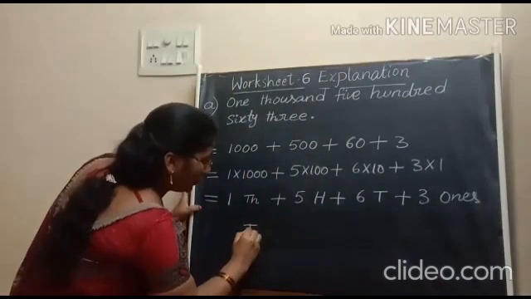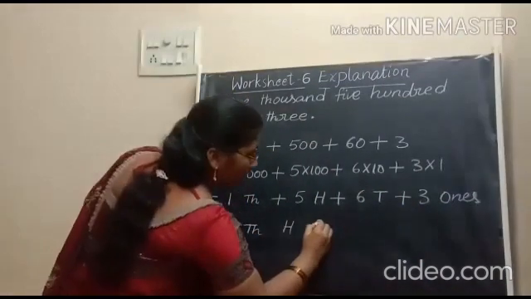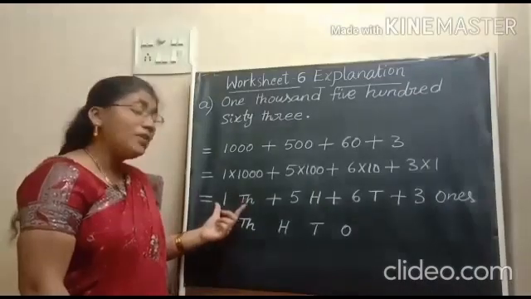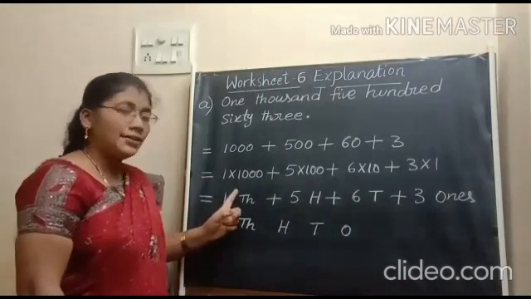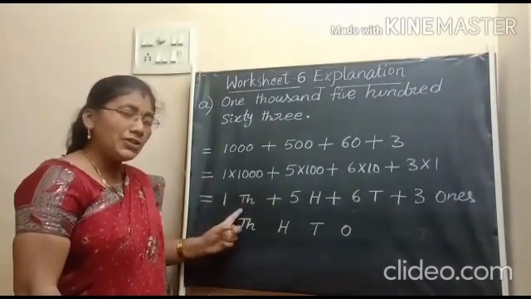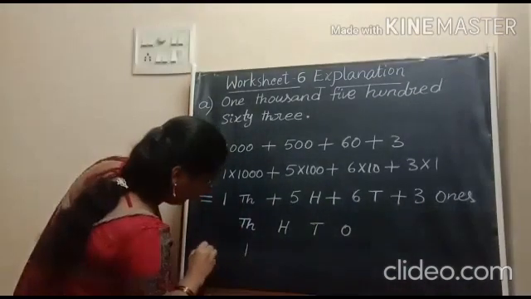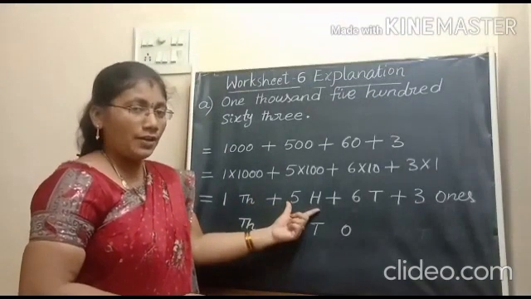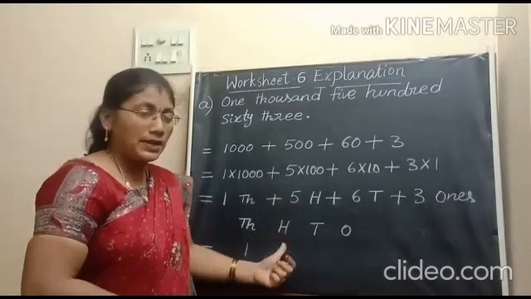First, we have to take thousands place, next hundreds place, next tens place, next ones place. Now, how many thousands are here? Only 1. So, 1 is related to thousands place. We should write 1 in thousands place. And how many hundreds are here? Only 500s. So, we should write 5 in hundreds place.